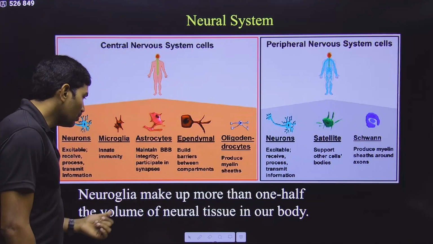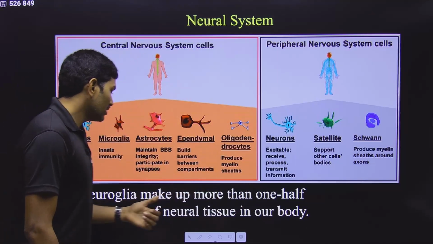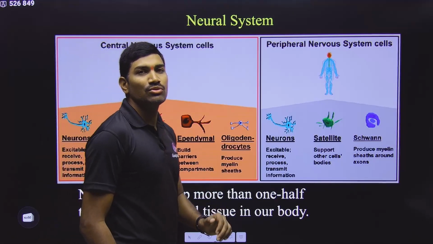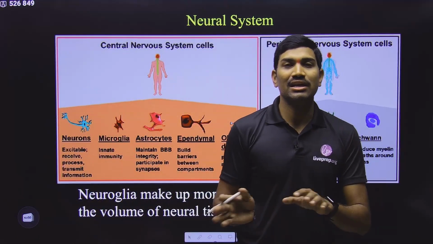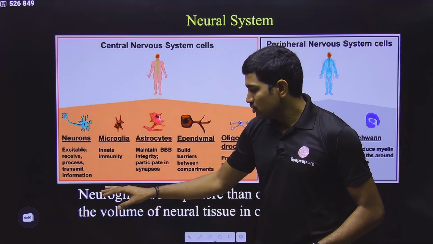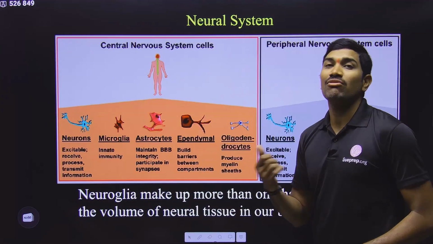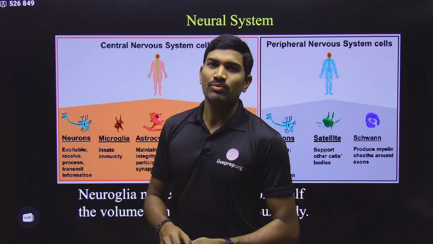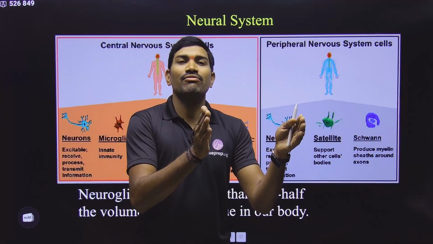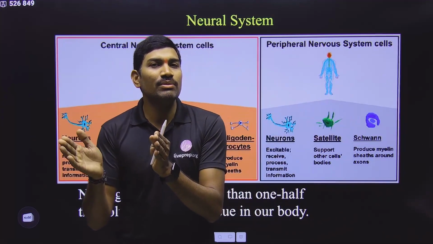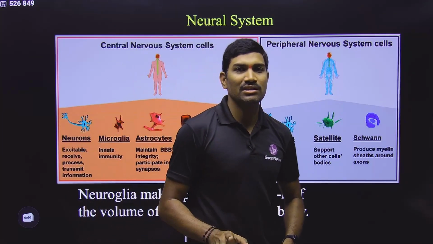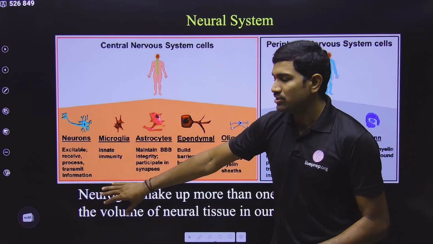Next one, neuroglia make up more than one half of the volume of neural tissue in our body. So what are these neuroglia? Other than neurons, all the cells combined are called neuroglia. And these neuroglia make up more than one half. More than one half means what? Suppose you consider all the cells together as 100%. One half will be 50%, the other half will be 50%. So more than one half means more than 50%. That is the meaning. So more than 50% will constitute neuroglia.